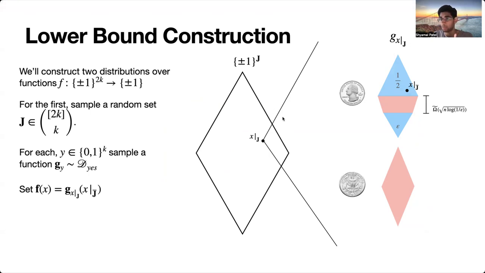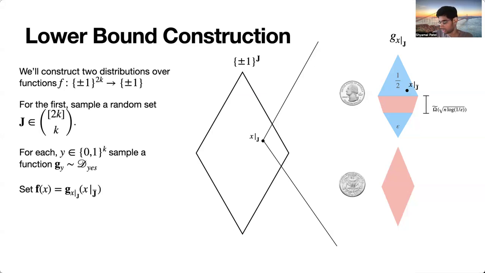So because they have this gap here, there's a gap in how close these are to being Juntas, and so the tester needs to distinguish between them. But on the other hand, the property of being identical on all these balls means that they're hard to distinguish. And so any algorithm that distinguishes between them must make many queries. And so this is how you get the lower bound.